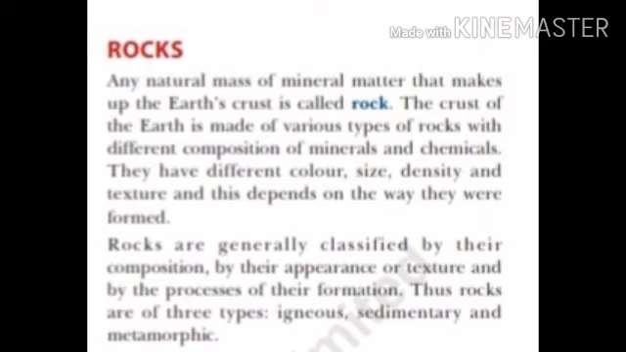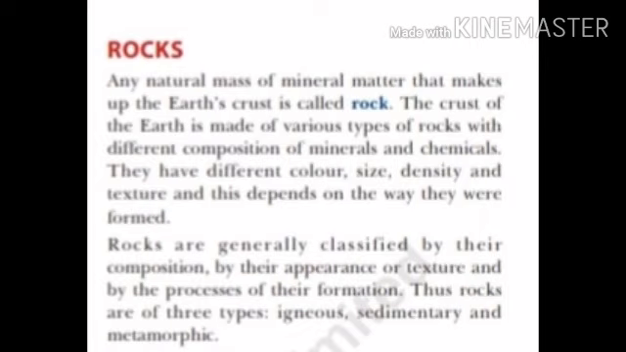They can be differentiated into three categories: the size of the rock, the color of the rock, and the texture of the rock. Rocks are generally classified by their composition, by their appearance or texture, and by the processes of their formation. Based on these categories, we can define three primary types of rocks: igneous rocks, sedimentary rocks, and metamorphic rocks. Now, we'll understand them one by one in detail.